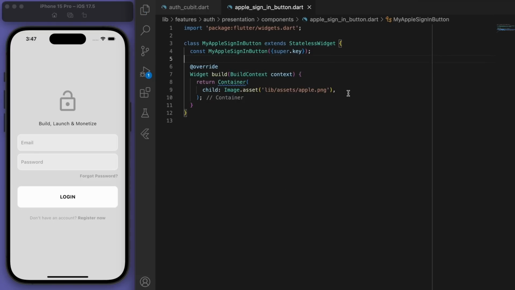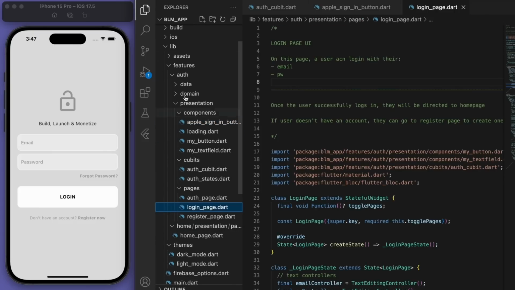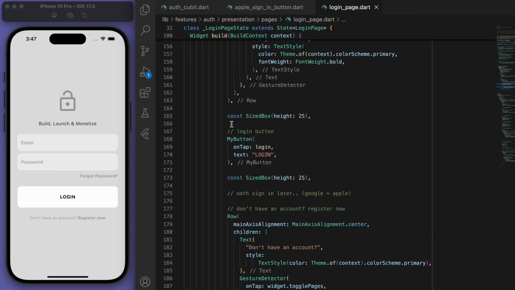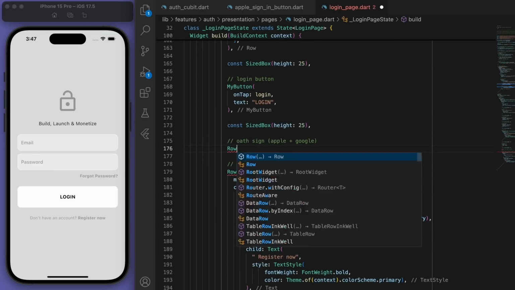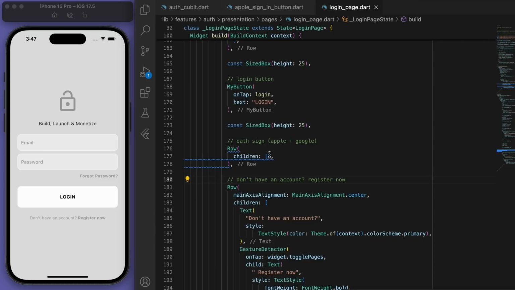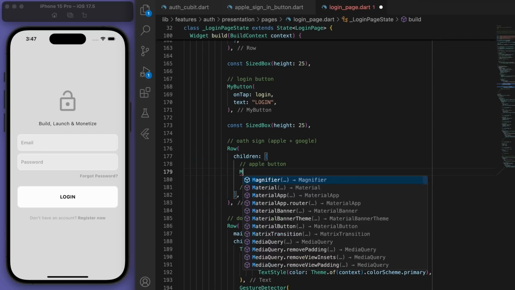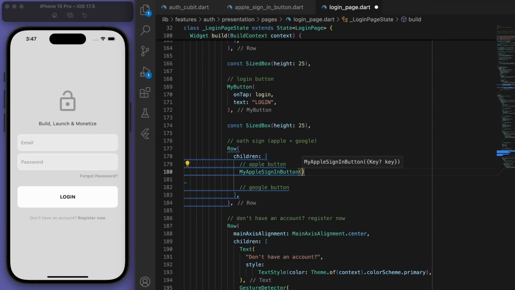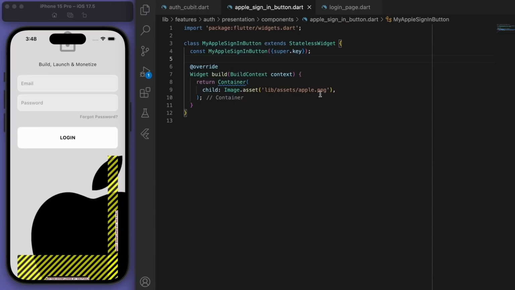So let's come to our login page at the very bottom, put it in a row, and see what this button looks like. My Apple sign in button. There it is. And if I save it, you can see there it is, and it's so big. So let's control the height. And that's looking pretty good.